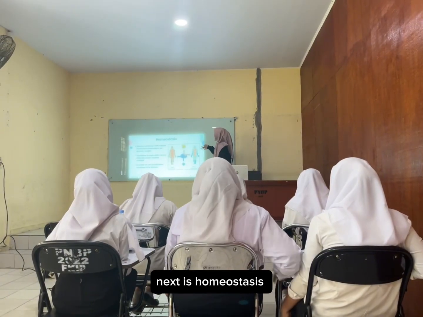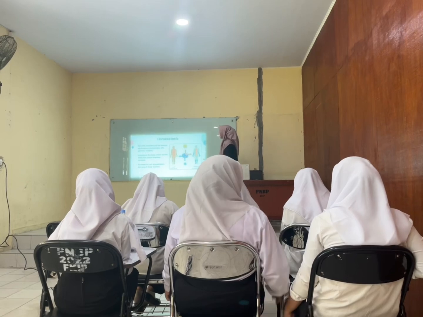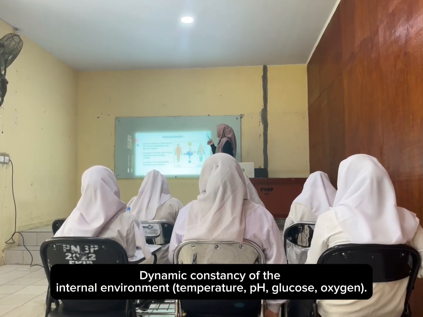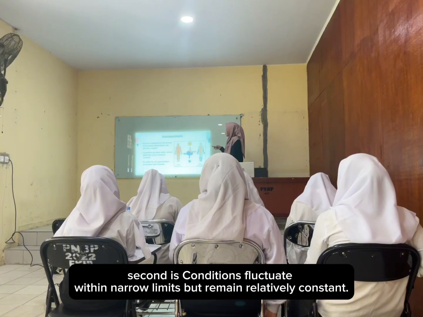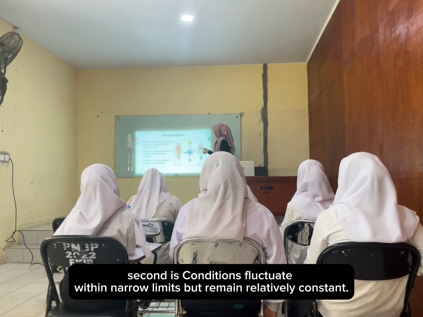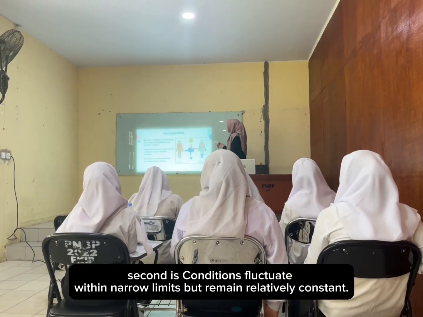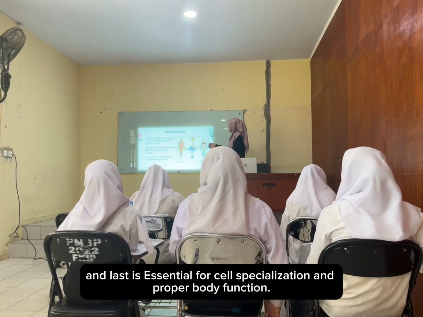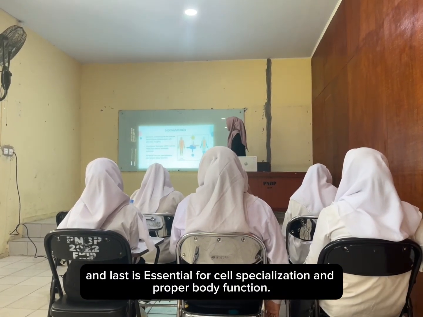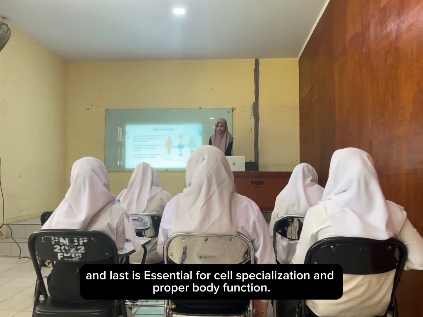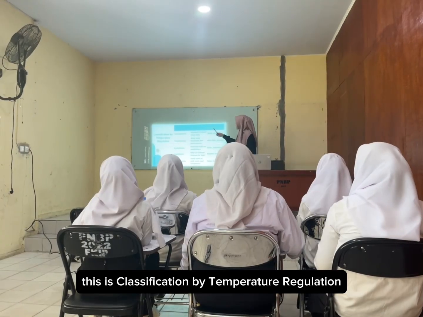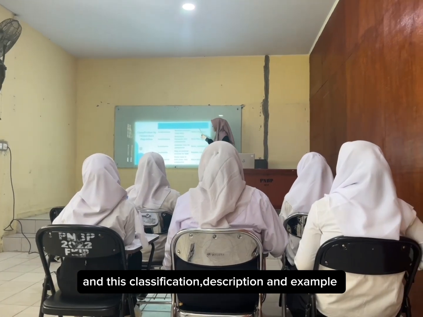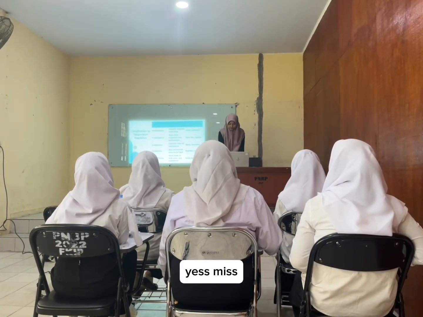Next is homeostasis. One is dynamic constancy of the internal environment. Second, conditions fluctuate within a narrow limit but remain relatively constant. And last, it is essential for survival and proper body function. This is classification by temperature regulation, and this classification describes an example. You can look, guys? Yes.